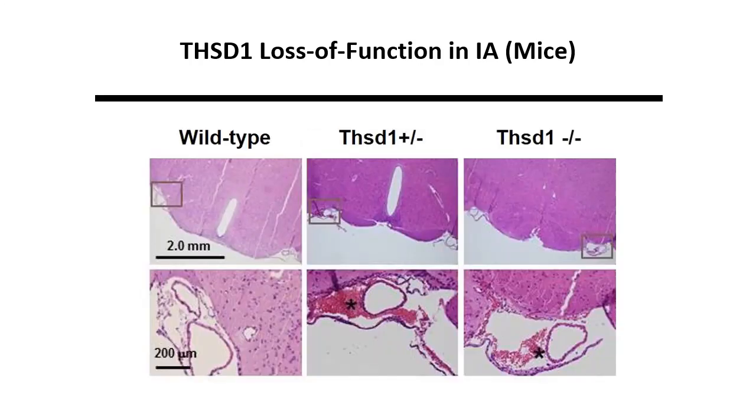Highlighting specifics in our mouse colony, we notice that a small percentage, approximately 3%, of THSD1 mutant mice died by 4 weeks of age. Gross examination and autopsy revealed massive cerebral bleeding in the SAH pattern.